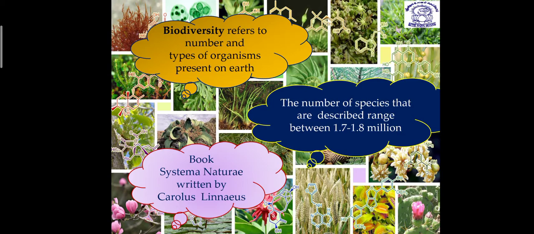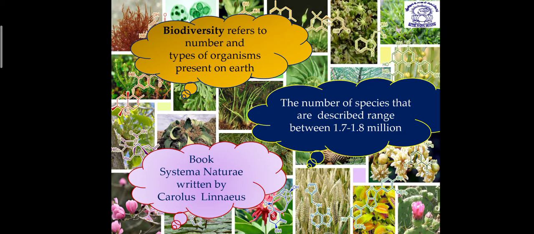So this is the biodiversity part. If we go on studying each and every organism one by one, it will not be possible to study all organisms in our lifetime, because a detailed study is very lengthy, and for studying one species several years are required.